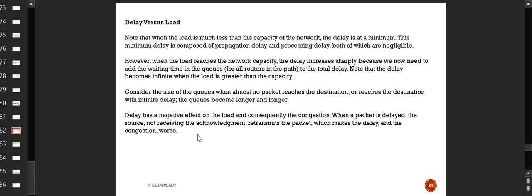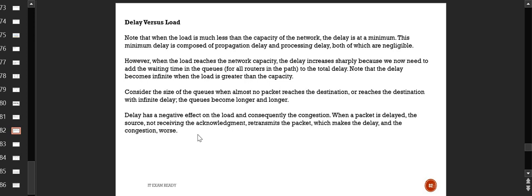Now, consider the size of the queue when almost no packet reaches the destination or reaches the destination with infinite delay. The queue becomes longer and longer. So now the rate of transmission is getting affected. The packets either are not reaching the destination at all, or they are reaching the destination with such a delay which is equivalent to infinite.